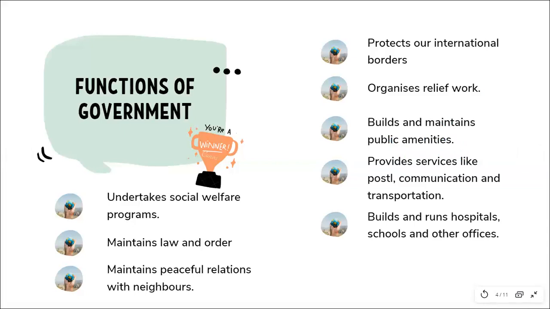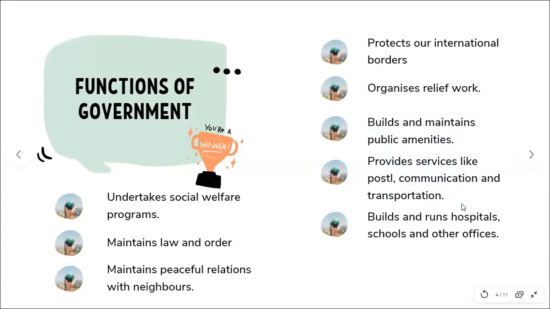If you have a park outside your house, that is maintained by the government, right? Things that people can use, all of that comes under public amenities, which is built and maintained by the government. Then services like postal communication and transportation.